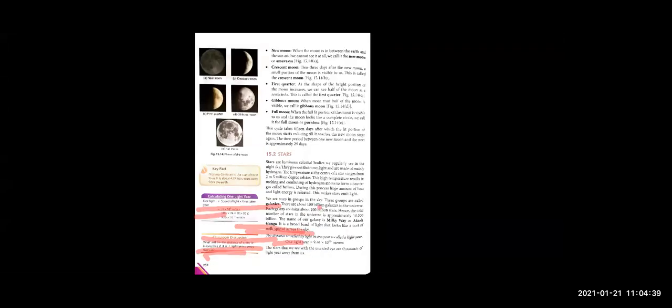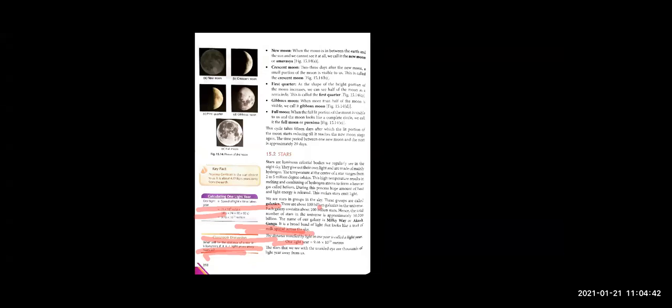Because of this shape of the bright part of the moon seen from the earth, we get the phases of the moon. On the part of the moon on which the sun's light falls, that gets lit up, that gets bright, and that we are able to see from the earth. So we can see the different phases of the moon, right?